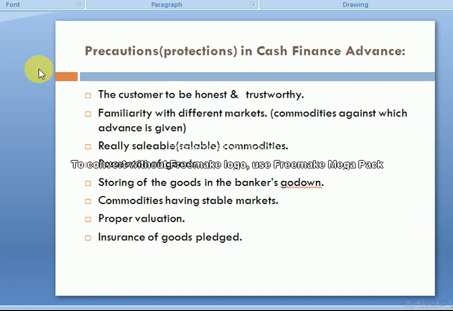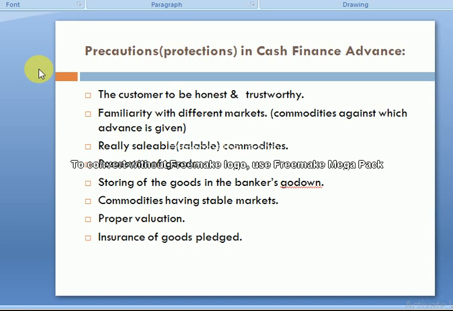The next thing is the security which is taken in the shape of goods. The bank should have familiarity with the commodity of those securities. It doesn't mean that the bank takes goods that don't have some market value, or whose value is gradually decreasing. That is another precaution while sanctioning a loan against any kind of security. The security must have some marketable value.